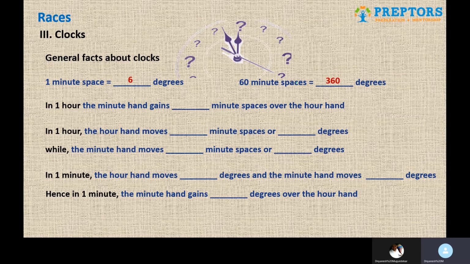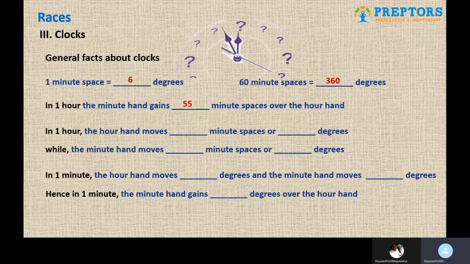So for that, first of all, you'll have to individually figure out that in 1 hour, minute hand travels 60 minute spaces, and in 1 hour, hour hand travels 5 minute spaces. Let that sink in.